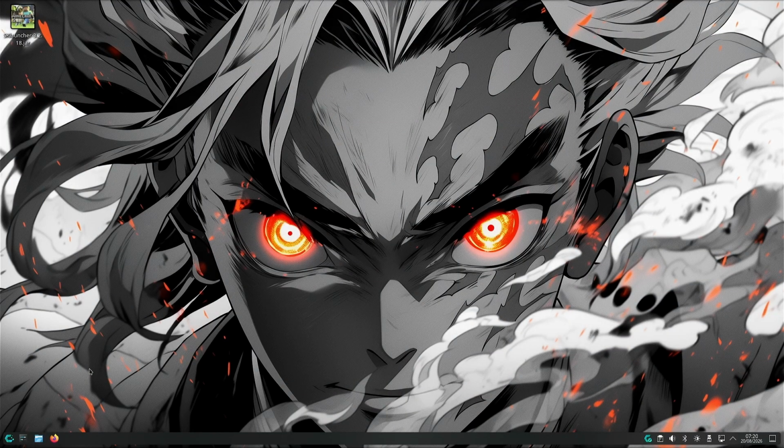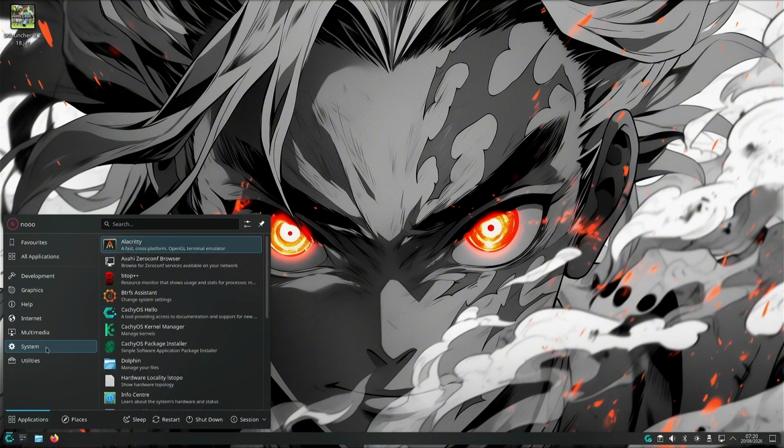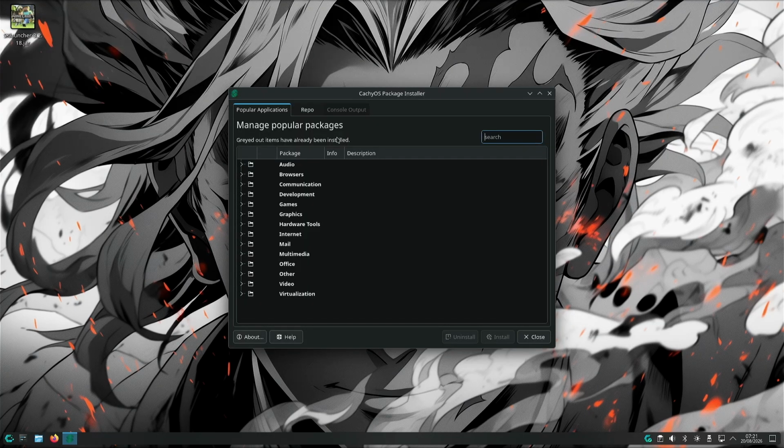Now let's open up CachyOS Package Manager by clicking on the Cache icon, then clicking on System. Now you will see CachyOS Package Installer, and now you can click on it. When the Package Manager opens, you can click on the Repo tab.